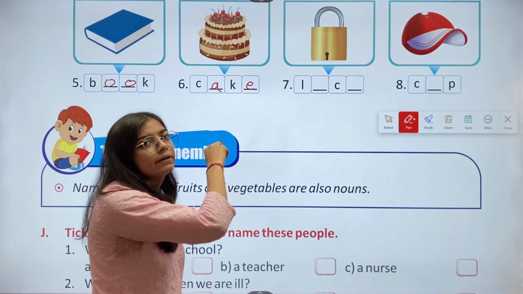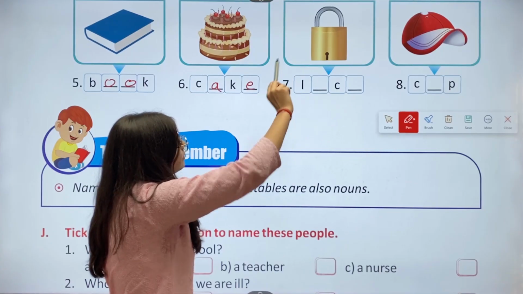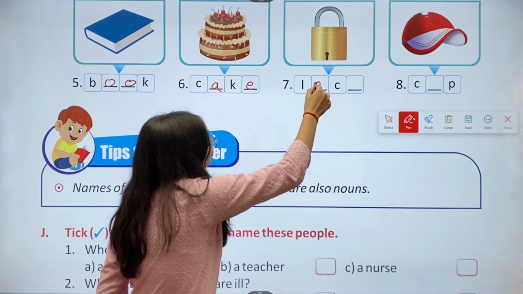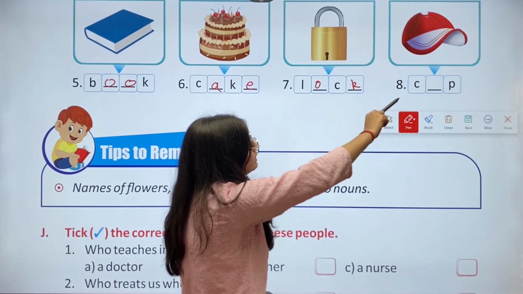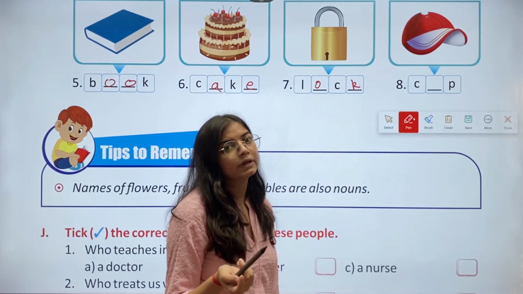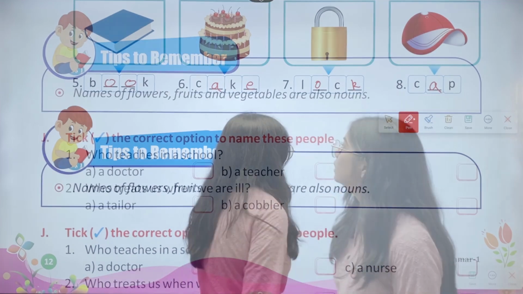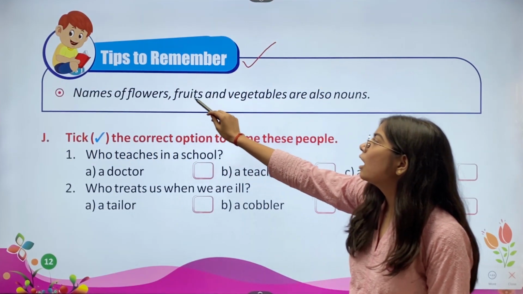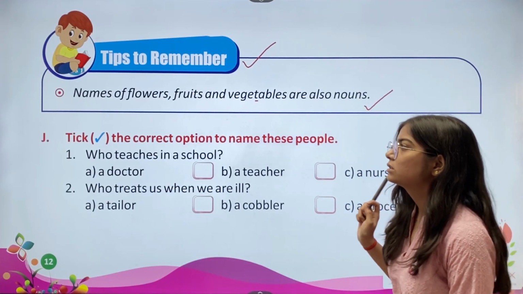Then we have the seventh one, L dash C dash. This is the picture of a lock. So we'll write O, K. Then we have the eighth one, C dash P. This is the picture of a cap. So we'll write A. Then we have the tips to remember. Names of flowers, fruits, vegetables are also nouns.